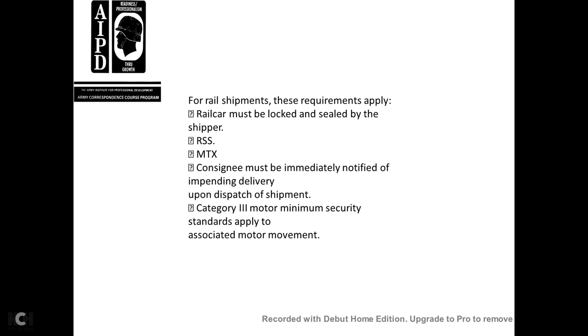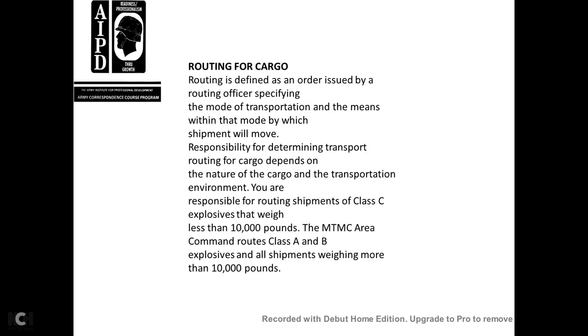For rail shipment, these requirements apply: the rail car must be locked and sealed by the shipper. The RS, MTX, the consignor must be immediately notified of the impending delivery upon the dispatch and shipment. The category 3 motor minimum security transport standards apply with associated motor movement.